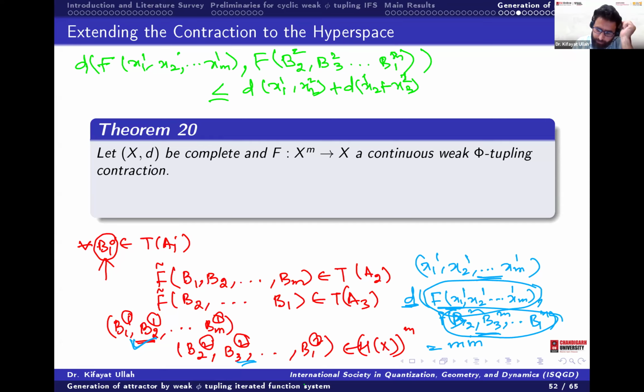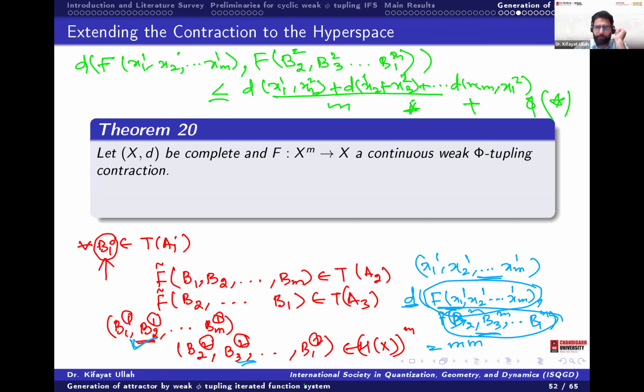The superscript is same. If we call this star, then this is phi of star. So we have proved this one.